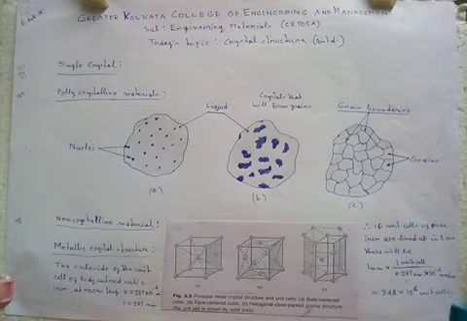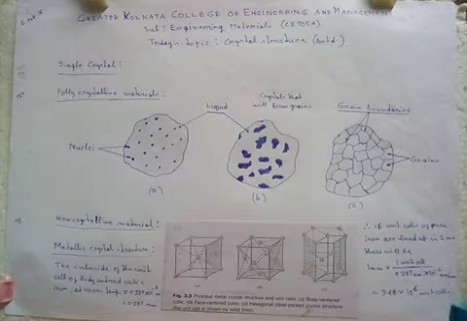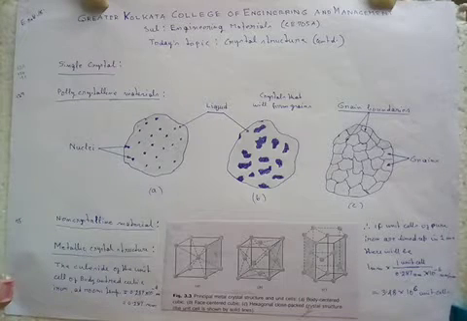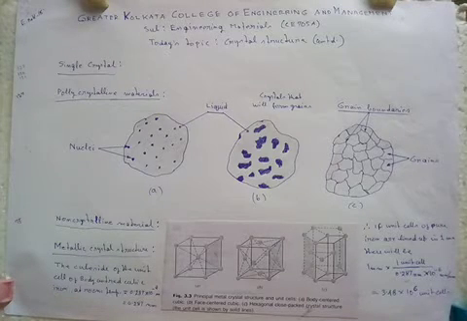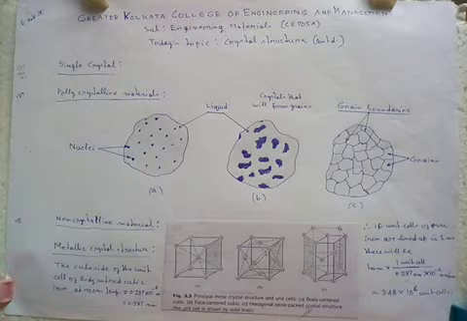For example, high temperature creep resistant gas turbine blades are sometimes made of single crystals.